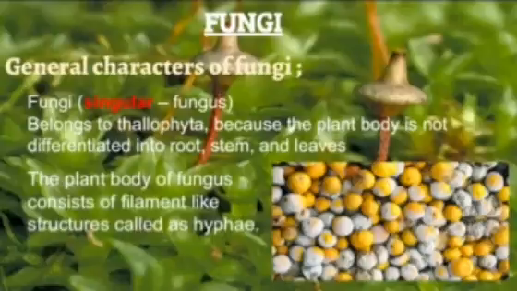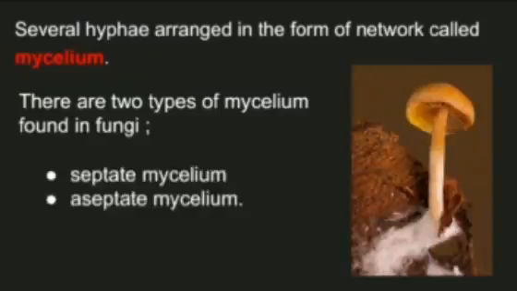The plant body of fungus consists of filament-like structures called hyphae. You can see this in the picture. The orange is affected by the hyphae, which is a white web-like structure. Several hyphae arranged in the form of a network are called mycelium.